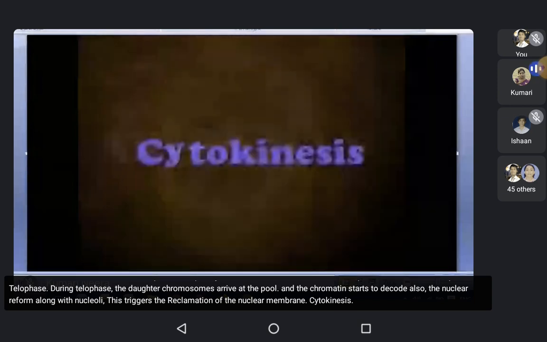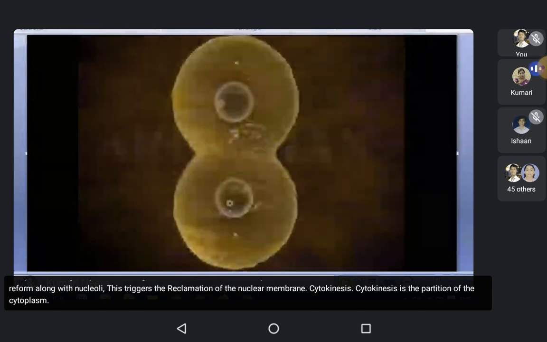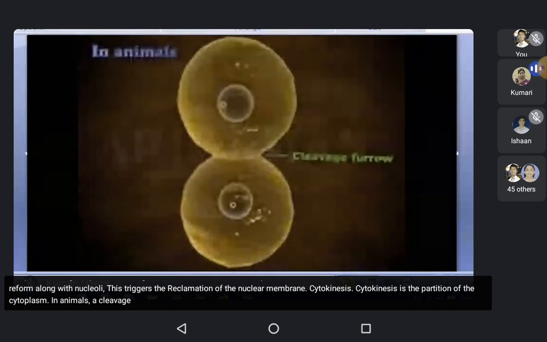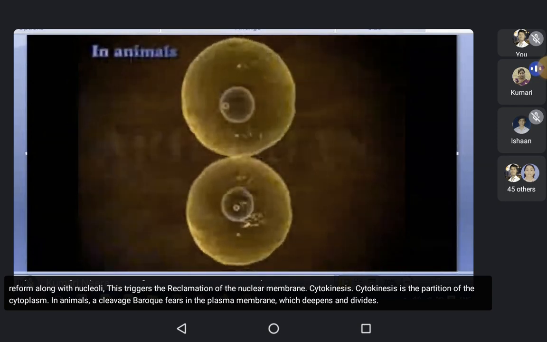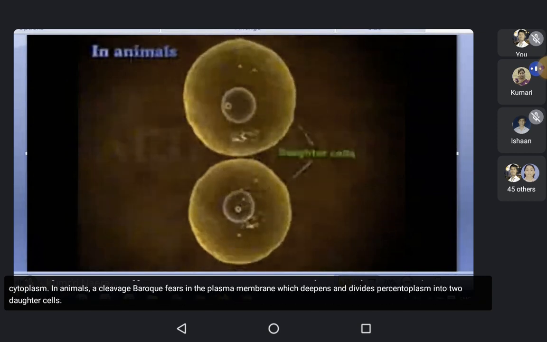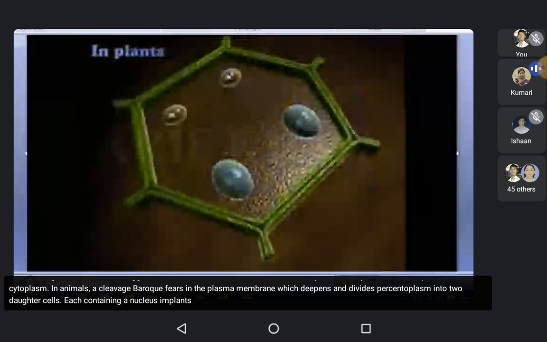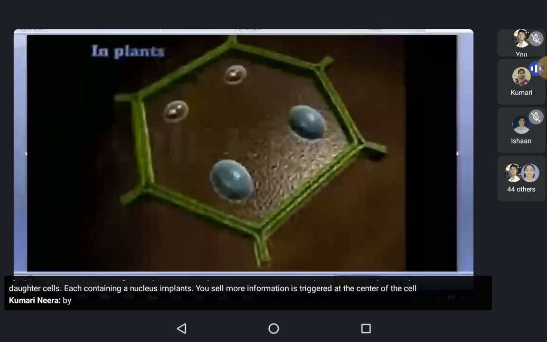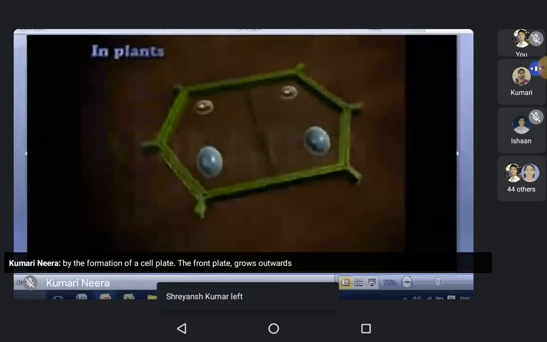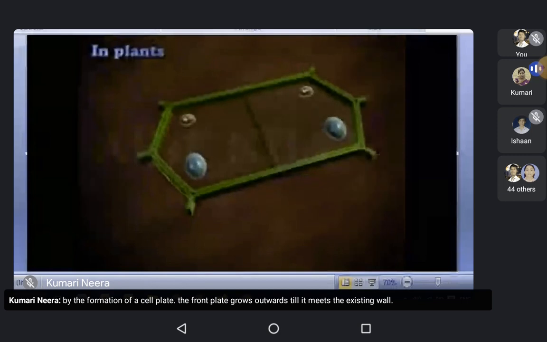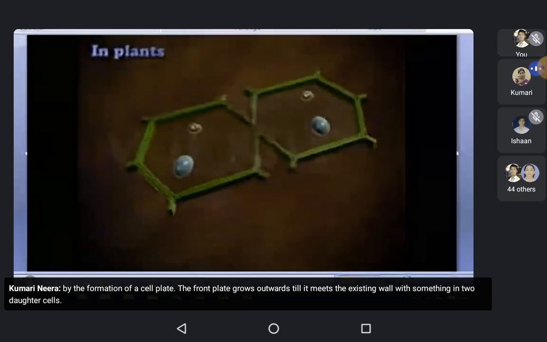Cytokinesis. Cytokinesis is the partition of the cytoplasm. In animals, a cleavage furrow appears in the plasma membrane, which deepens and divides the cytoplasm into two daughter cells, each containing a nucleus. In plant, new cell wall formation is triggered at the center of the cell by the formation of a cell plate. The cell plate grows outwards till it meets the existing wall, resulting in two daughter cells.